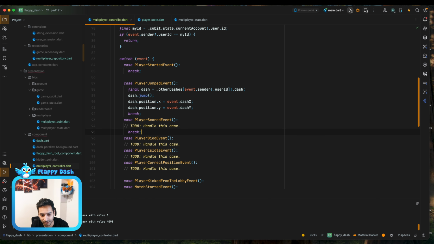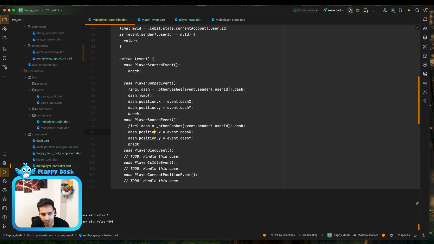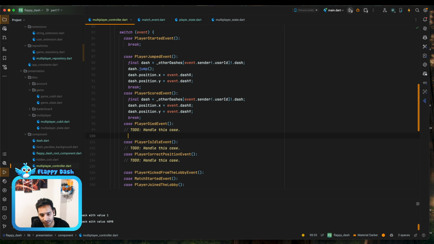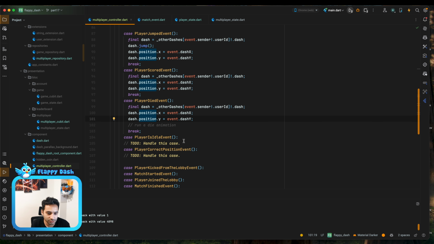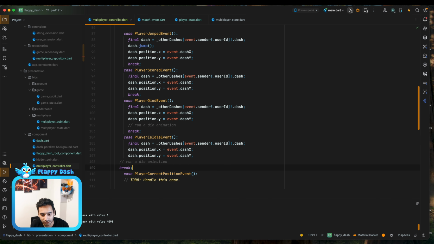And we have the player escort event. For this one, we can just update the position. We just remove the jump. And for the die event, we can just use the same, update the position. But later, for example, we can run a die animation, have some particles exploding. But for now, we just update the position. And also for is idle, we can do the same for now. But later, we might be able to add a starting animation.